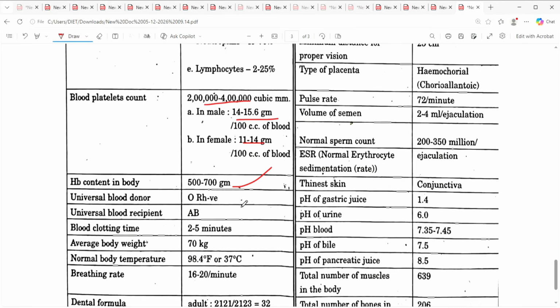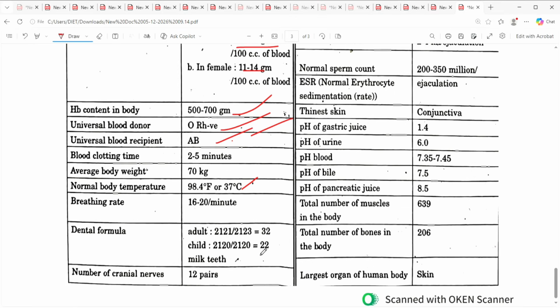Universal blood donor, O Rh negative. Universal blood recipient, AB. Blood clotting time 2 to 5 minutes. Average body weight 70 kgs. Normal body temperature 98.4 degrees Fahrenheit, 37 degrees centigrade. Breathing rate should be 16 to 20 per minute. Dental formula 2123 by 2123; in a child, 2120 by 2120, milk teeth. Number of cranial nerves, there are 12 pairs.